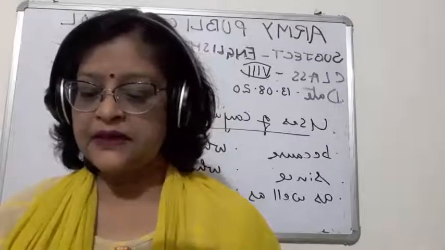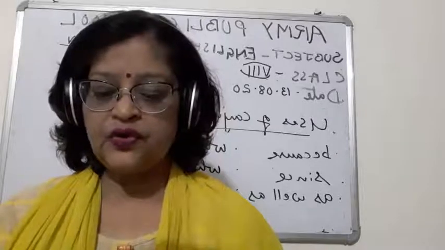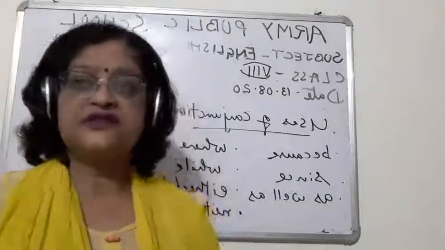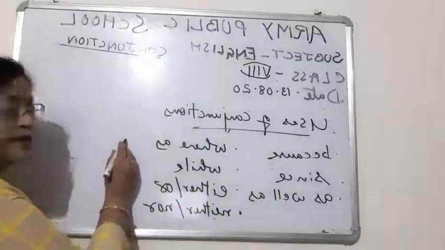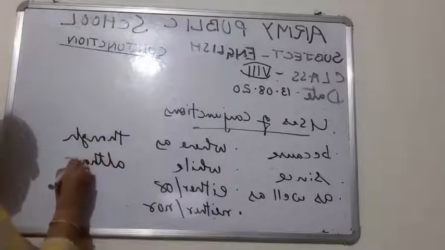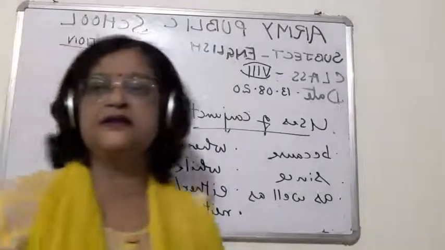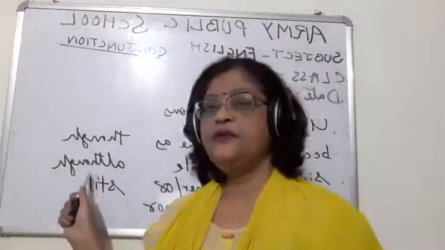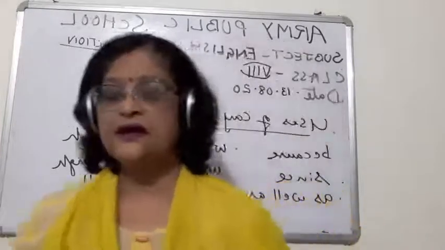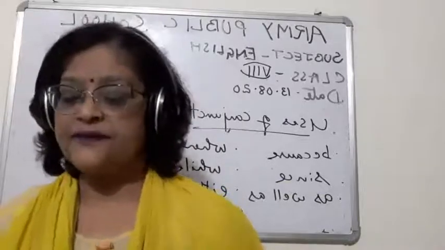And let me tell you, though, although and still will be there with the conjunction of concession. Though, although and still. Okay. So children, now I will be telling you the uses of though and although and still.